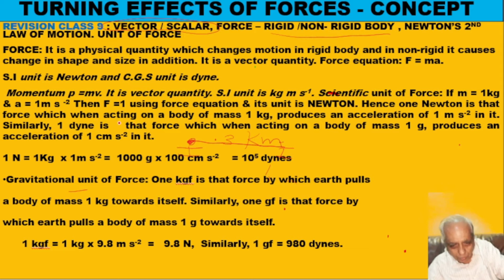So that is a non-rigid body. In a rigid body, we cannot change the distance between atoms and molecules by a force. But in a non-rigid body, we can change the distance. So when the distance changes, the body changes its size and shape. If you take a pillow, you can change its size and shape by applying a certain force.